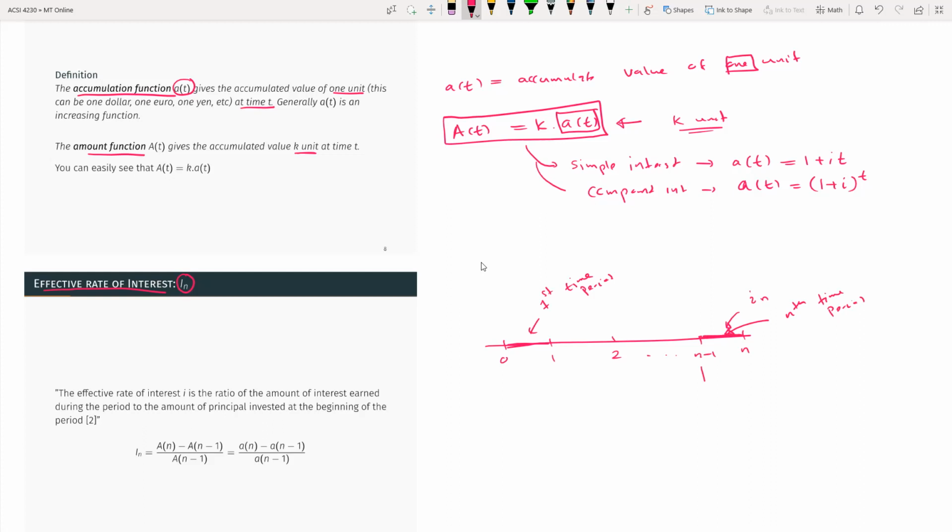So what was the cumulative value at this point? That would be A(n-1). A(t) is the cumulative value at time t. And in here, this is the equivalent value at time n. So then the rate is going to be, of course, you can see that this is the begin, the end. In order to get the rate, you take the end minus begin, divide by begin. So that idea is what you see in here. So your rate is going to be i_n.